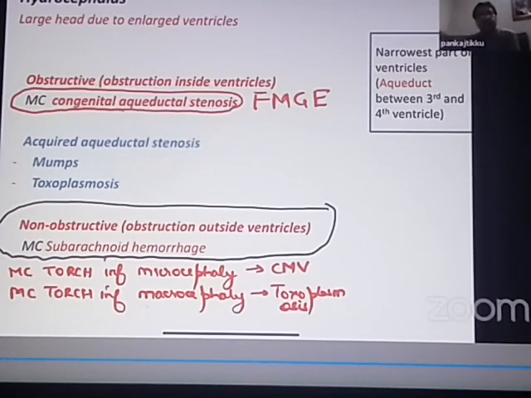And regarding non-obstructive hydrocephalus, it is always due to an obstruction outside the ventricles. The most common cause of a non-obstructive hydrocephalus is a subarachnoid hemorrhage.